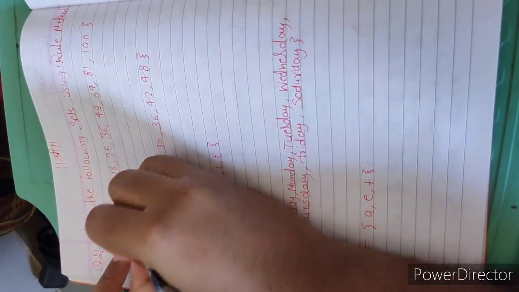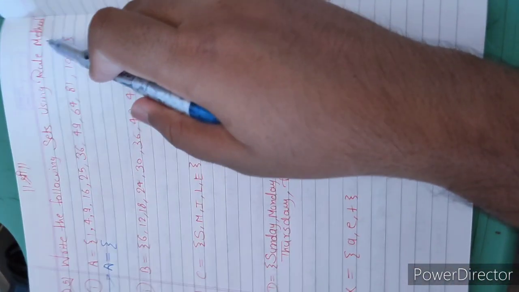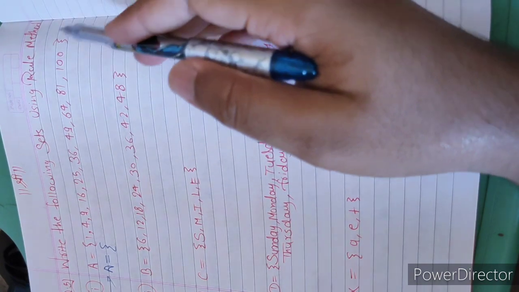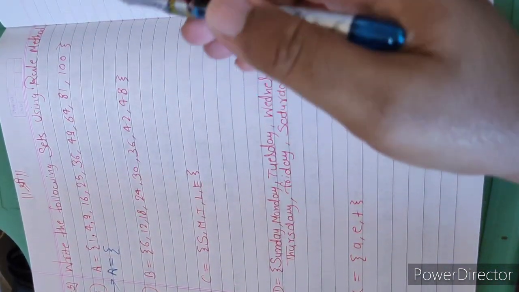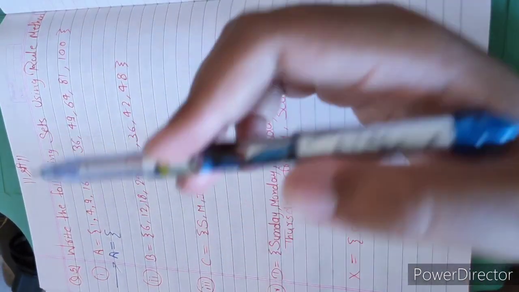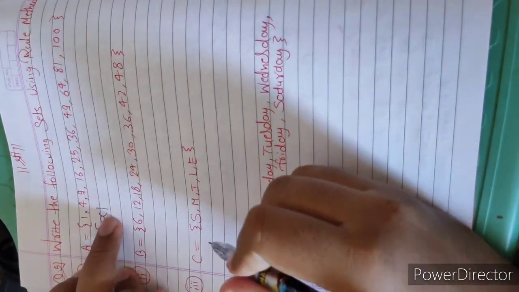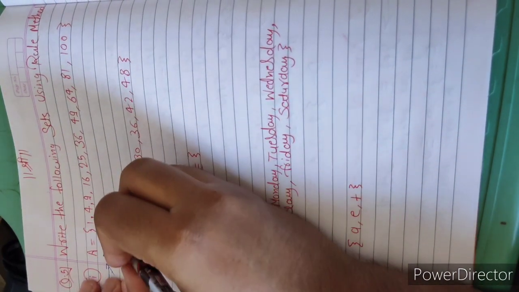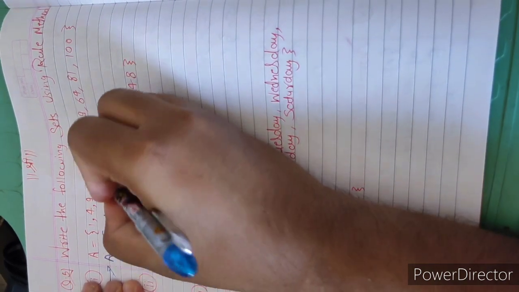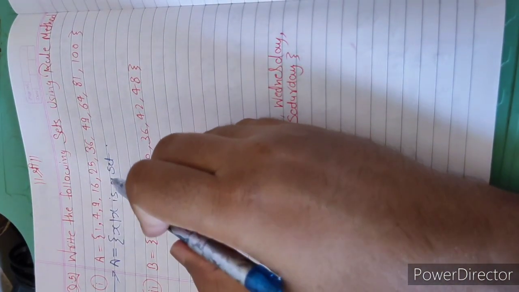So we write A is equal to, in curly brackets. As we know, for converting into the rule method, that is the set builder form, we always consider a variable which denotes that set. So here I am considering x. A is equal to curly bracket x, and this standing line is read as "such that". Here we will not write "set".